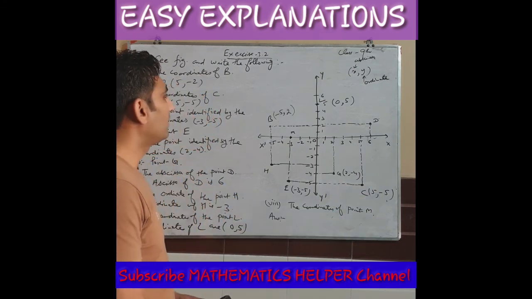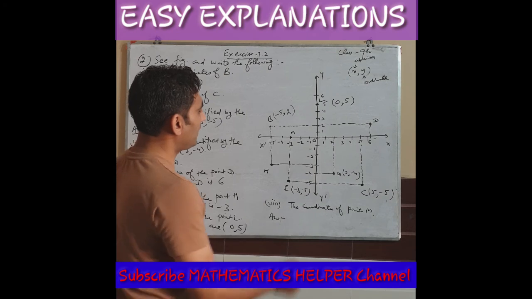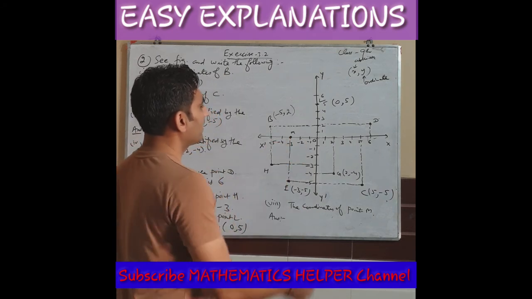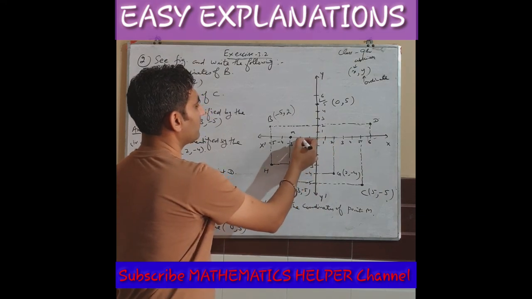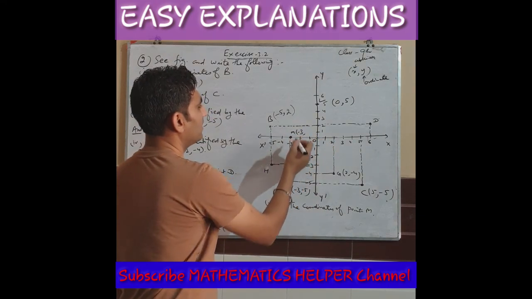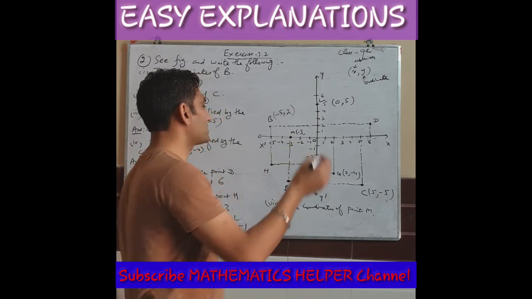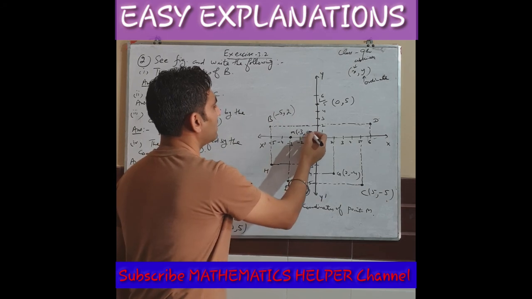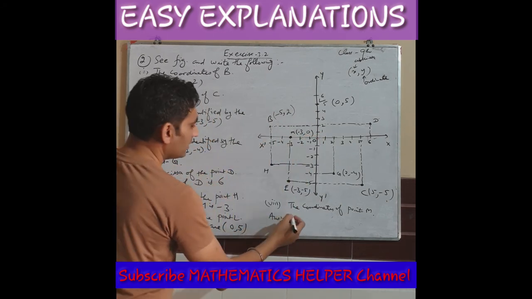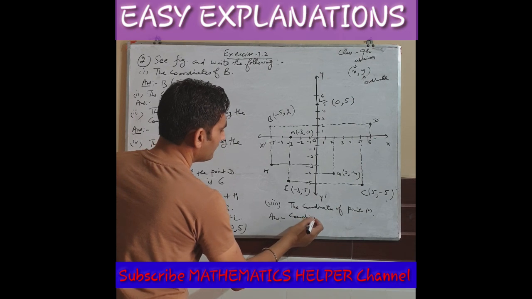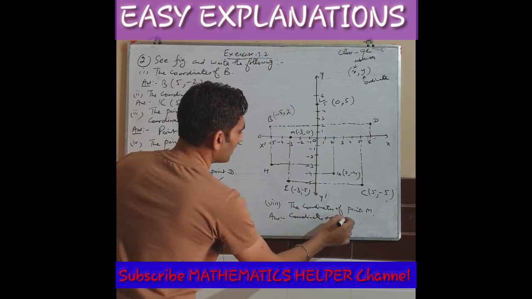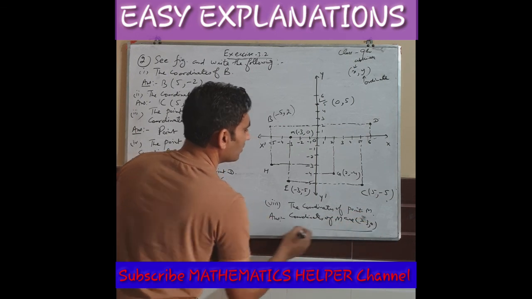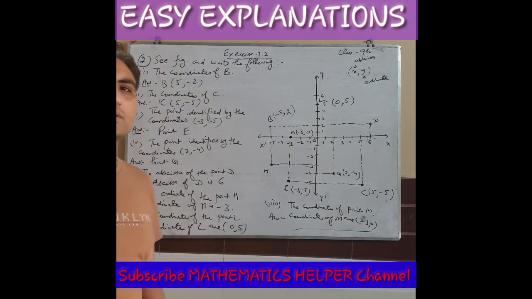Then one more part is given: the coordinates of point M. Where is point M? You have to find M, it is here. What are the coordinates of M? On the x-axis, firstly you cover 1, 2, 3: -3 distance. And what about y? The point is exactly on the x-axis. You don't need to move upwards or downwards, so y is 0. So the coordinates of M are (-3, 0). So this was our second question of 3.2.